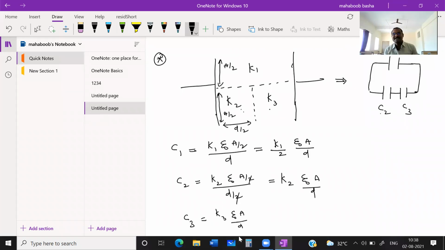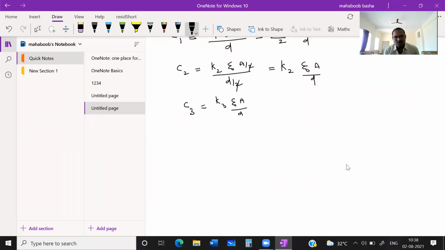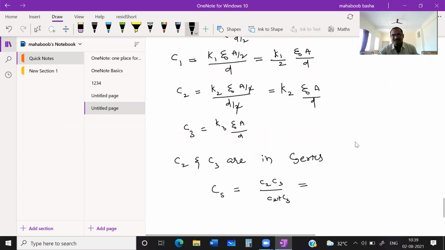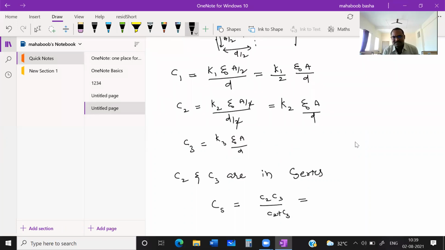Now, these C2 and C3 are in series. Equivalent capacitance in series is nothing but C2 C3 by (C2 plus C3). Let us take this as K2 times some C, and it is also K3 times some C. So the value is K2C into K3C divided by (K2C plus K3C).